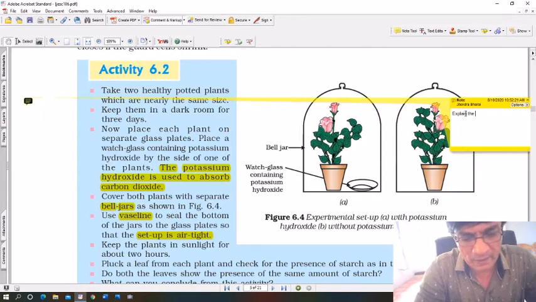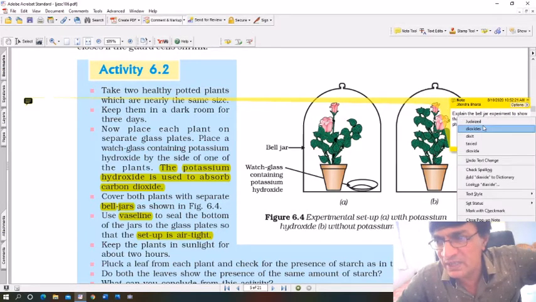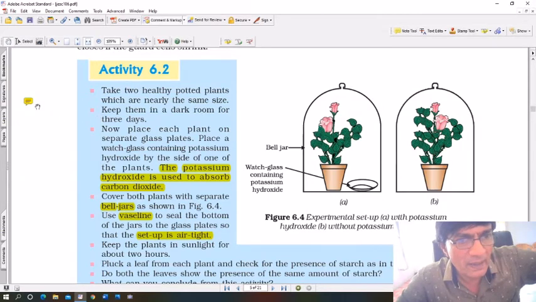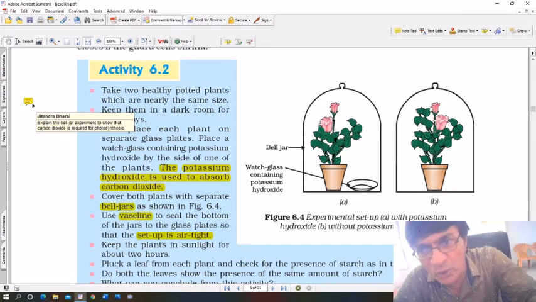Explain the bell jar experiment to show that carbon dioxide is required for photosynthesis. This is the experiment, the bell jar experiment. Now you can see this. Explain the bell jar experiment to show that carbon dioxide is required for the process of photosynthesis. This is the question and this is the answer, and of course you are required to draw the diagrams here.